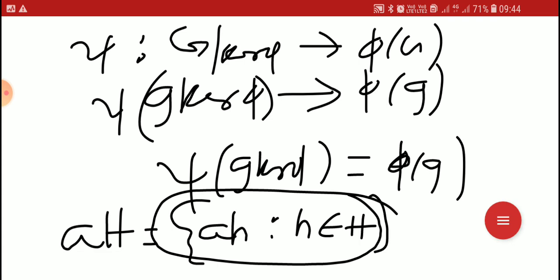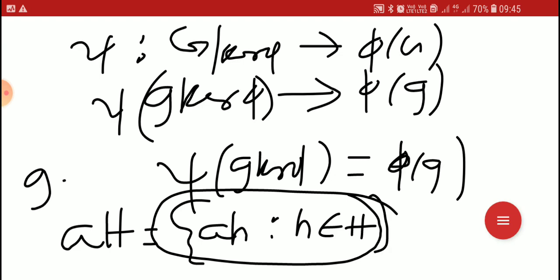Like G kernel phi is a coset, so any element in that is G star an element in kernel phi.